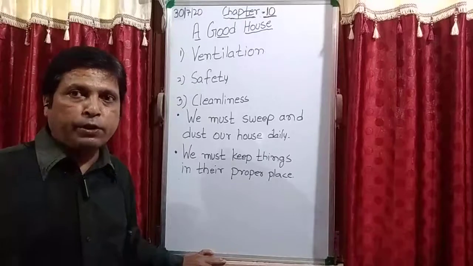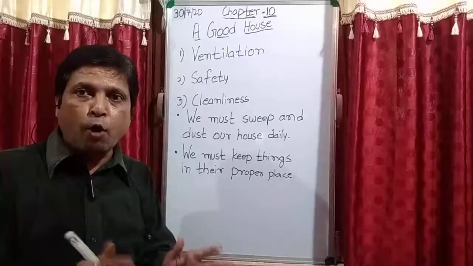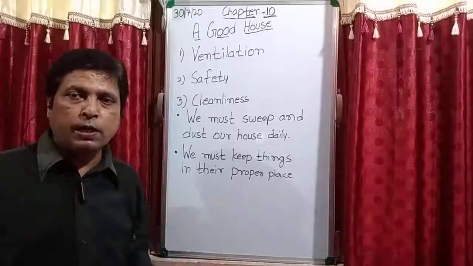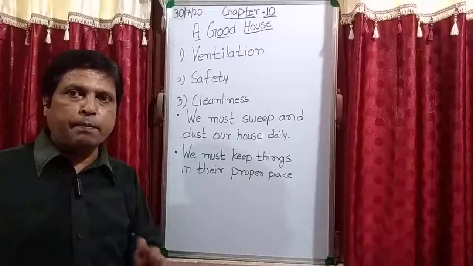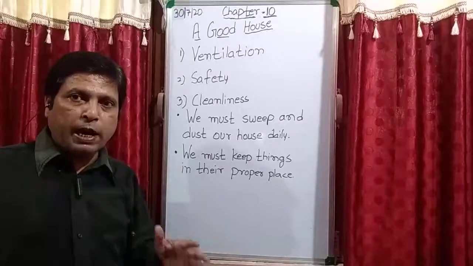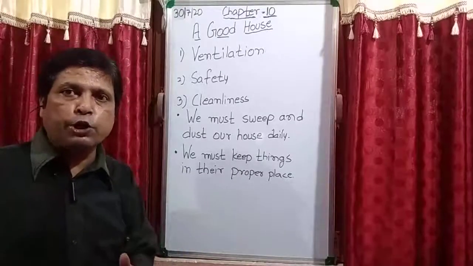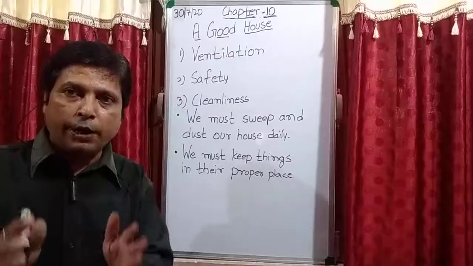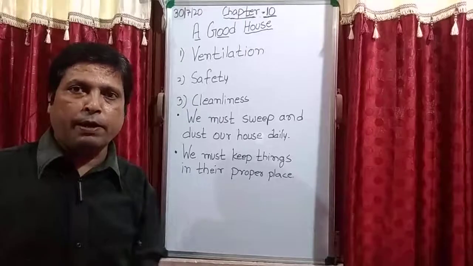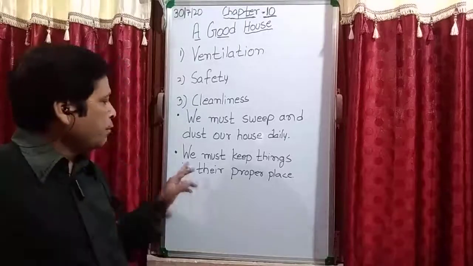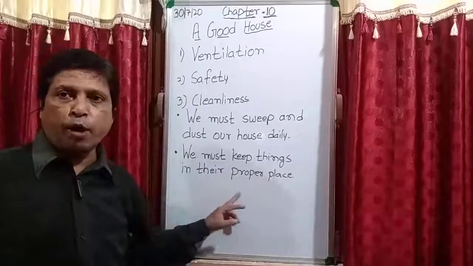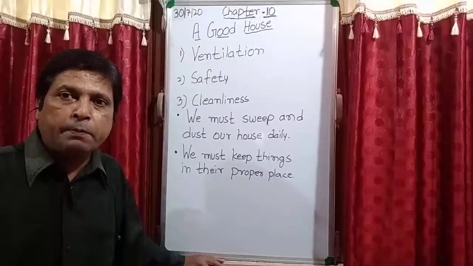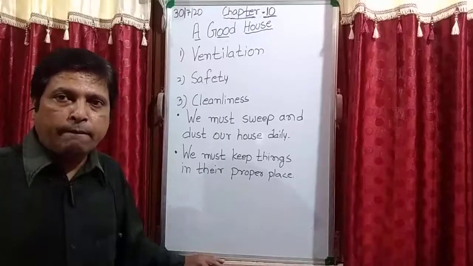For example, there is a shelf for keeping the books, a shelf to keep the shoes and slippers of the house. In the same manner, there are many things inside the house, and we should arrange them in a proper manner. Is it clear? So we must keep things in their proper place. If you have a habit of these types of things, then please student, change your habit.